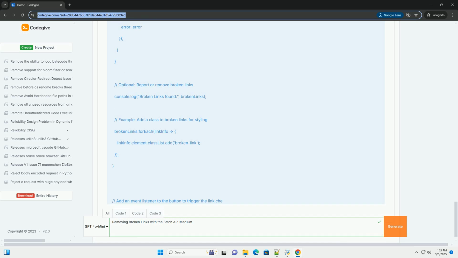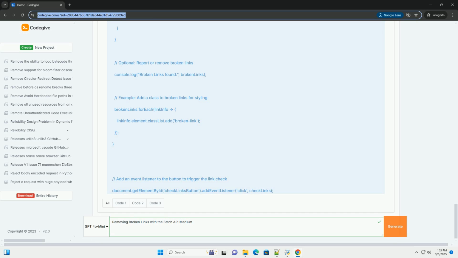Workflow and key concepts. Here's a breakdown of the process and the concepts we'll cover. 1. Identify links in your HTML. Use JavaScript to select all a elements, or other elements containing links, like img tags if you're checking image sources. 2. Send HTTP requests using Fetch for each identified link. Use the Fetch API to send an HTTP HEAD request to the link's target URL. A HEAD request is preferred because it only retrieves the headers, not the full content, making it more efficient.